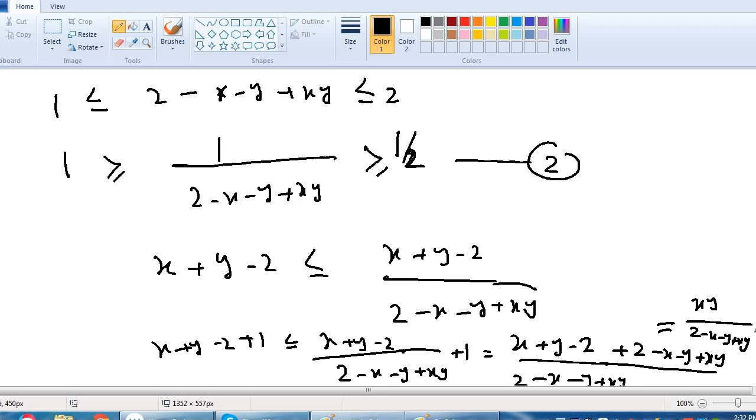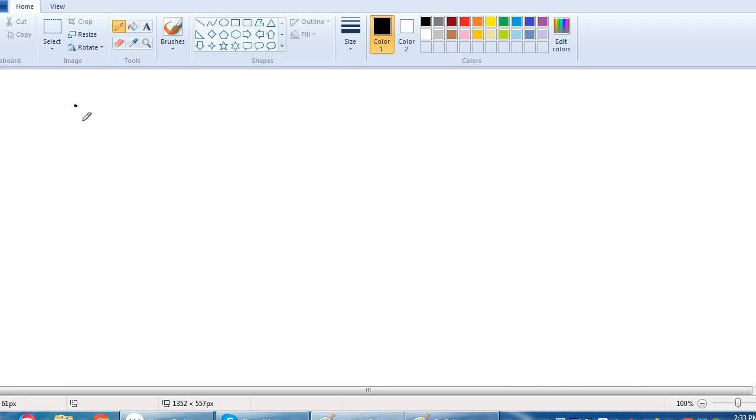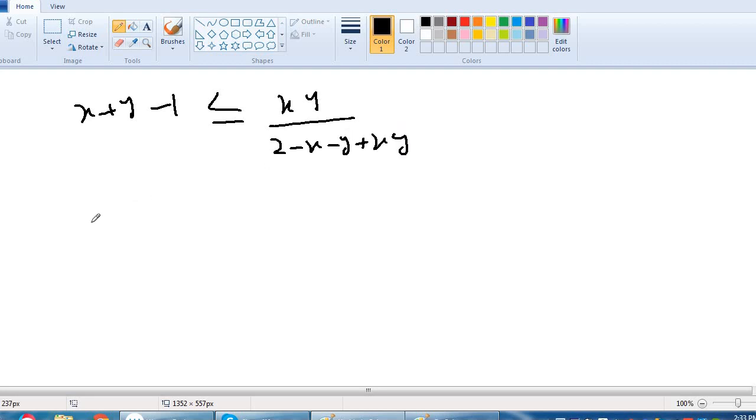Okay. The x plus y minus 2 plus 1, we will have x plus y minus 1. It should be less than or equal to xy divided by 2 minus x minus y plus xy. This implies x plus y minus 1 is less than or equal to... since x plus y minus 1 is positive, we have proved that it is a positive number.